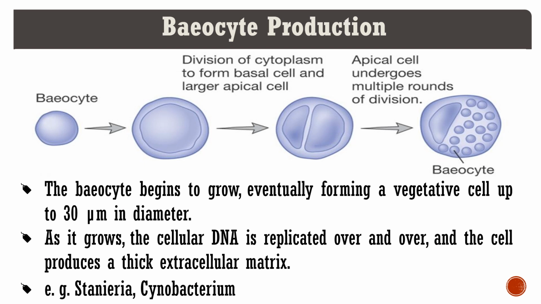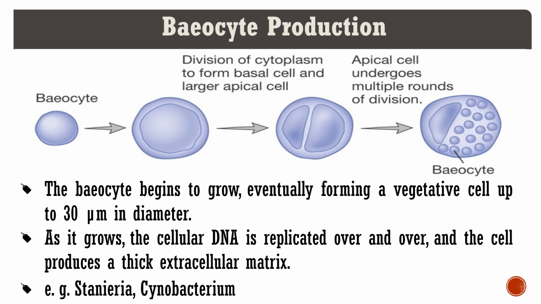The second method is oocyte production. It is similar to multiple fission, but there is some difference. As we know, in multiple fission, a number of cells are produced from one cell, and at that time the outer membrane bursts and all the new daughter cells come outside and grow individually.